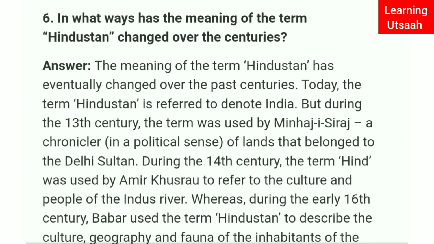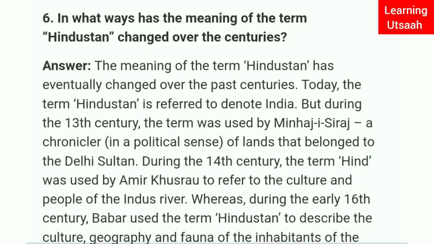Question number 6. In what ways has the meaning of the term Hindustan changed over the centuries? Answer is, the meaning of the term Hindustan has changed over the past centuries. Today, the term Hindustan is used to denote India, but during the 13th century, the term was used by Minhaj-e-Siraj, a chronicler, in a political sense for lands that belonged to the Delhi Sultan.